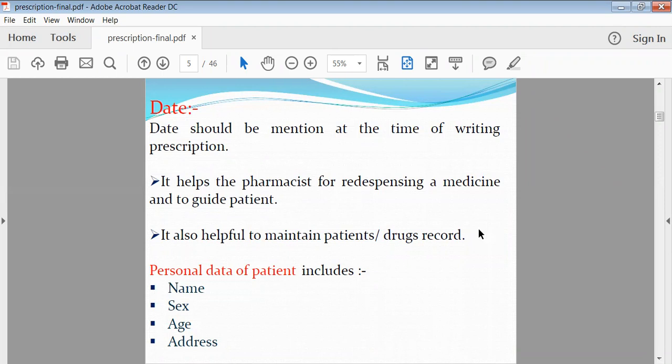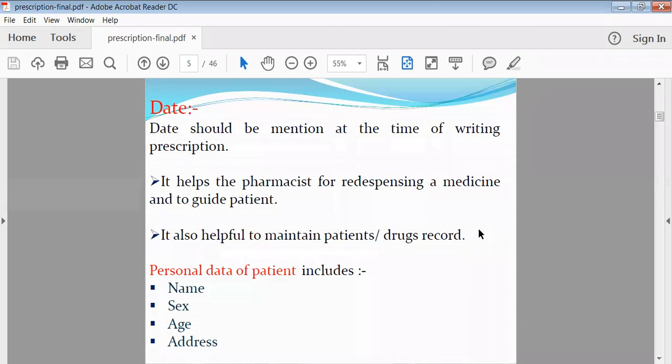Why is the date important? Suppose today you went to a physician and showed your problem, and after 3 or 4 days you went to your physician again and told him that your problem is still there and you do not have relief. You ask him to check what kind of medicament he prescribed, and to give you some suggestion or further treatment. So when the patient came before, what treatment was given, and what is the effect now.